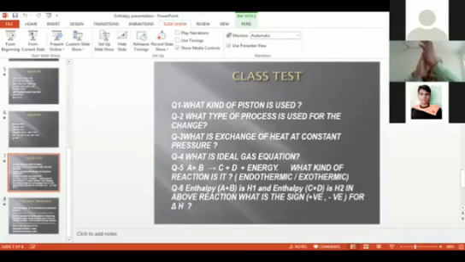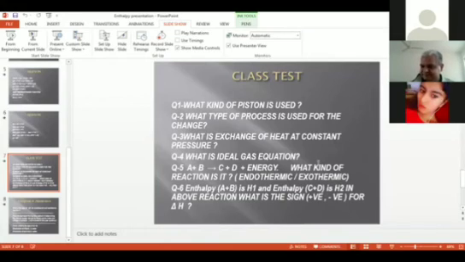Wonderful answer. Now I'm going to ask you a question that you need to think upon. If we have the chemical reaction A plus B gives C plus D plus energy, what kind of reaction is it? What do we call such reactions? We have two options given, endothermic or exothermic.